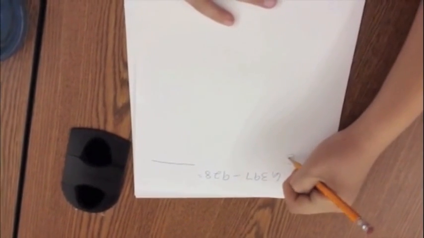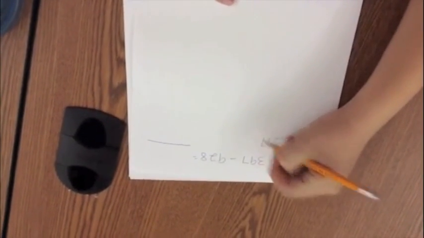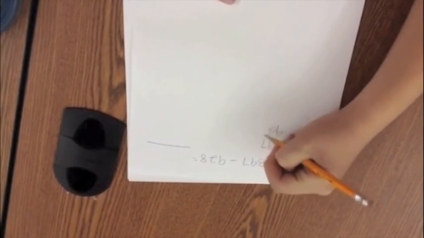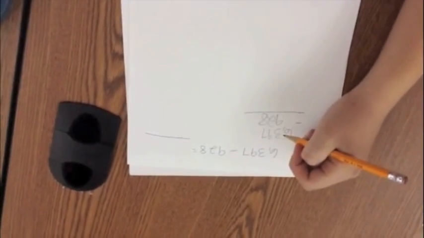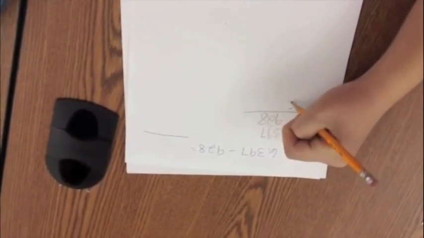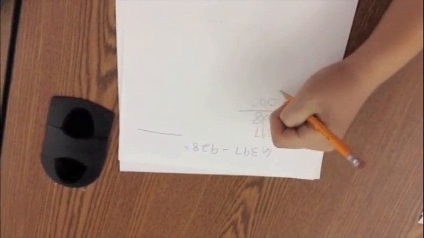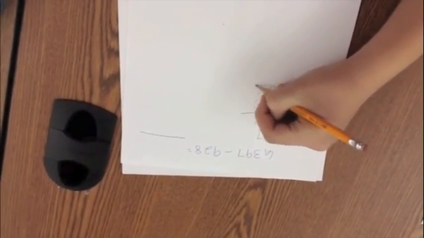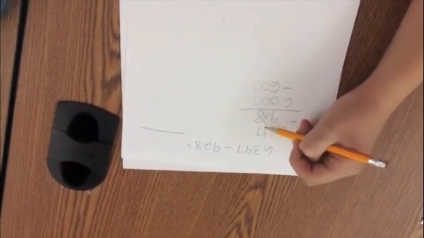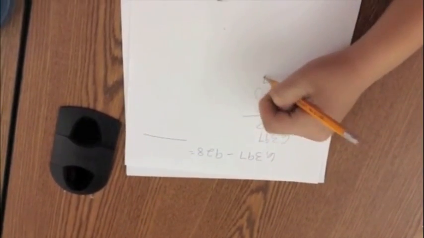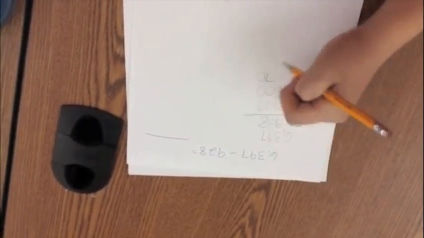Okay, so I'm doing 6,397 minus 928. So 6,000 minus nothing is 6,000. 300 minus 900 is negative 600. 90 minus 20 is 70. And 7 minus 8 is negative 1.